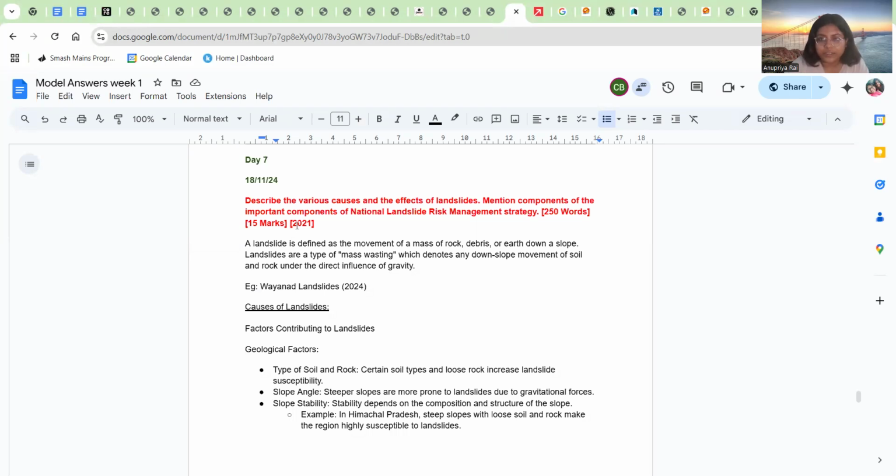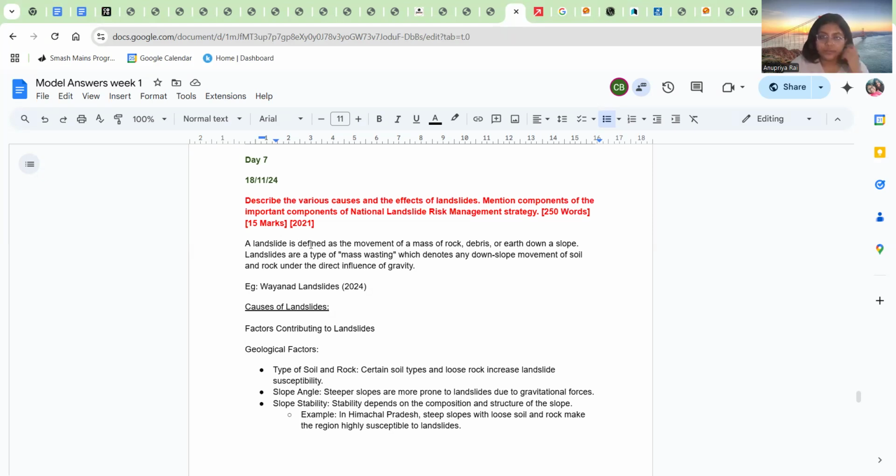One more thing I would like you guys to observe is how in the disaster management question, generally we get a 15 marker question, as has been the observed trend. So for disaster management, you will need to write 3 pages. Also, as I will be discussing the model answer, I will give you some specific pointers as to how to include value additions in your answer, which will fetch you more marks.